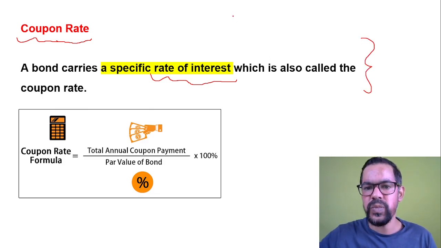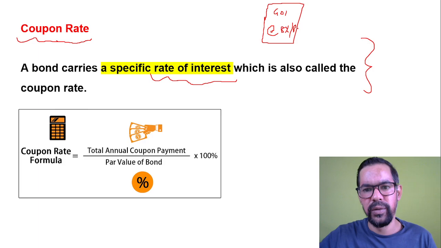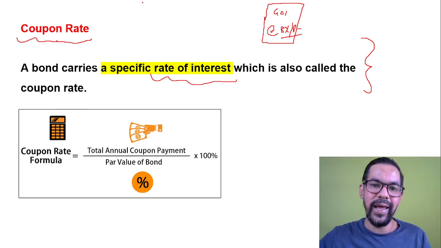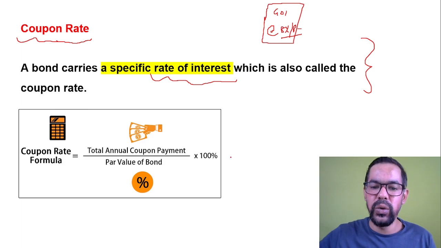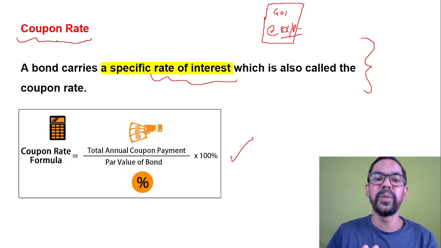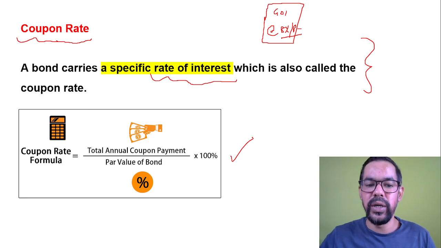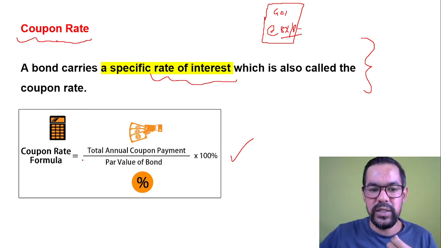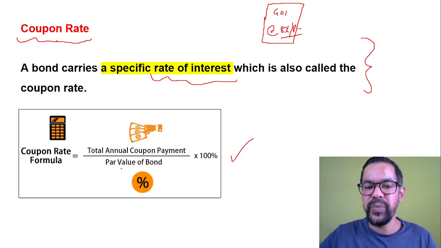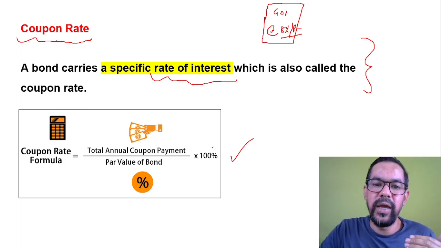Let's say there is a bond issued by the government of India, and the coupon rate is 8% per annum. This is the rate of interest, or in bond language, it is generally known as the coupon rate. And here you can see the formula, because as we mentioned earlier, the market price is different from your par value or face value. So the coupon rate is calculated using this formula: total annual coupon payment divided by par value of the bond, multiplied by 100. The outcome is the coupon rate for that particular XYZ bond.